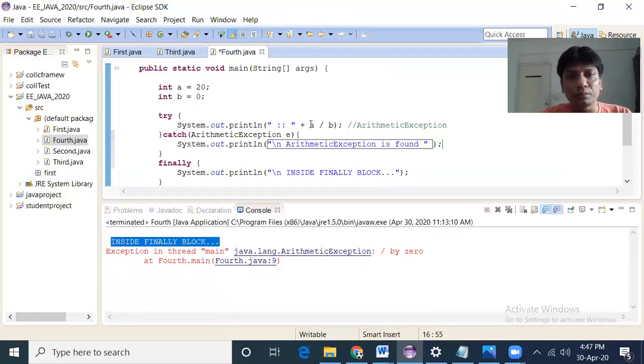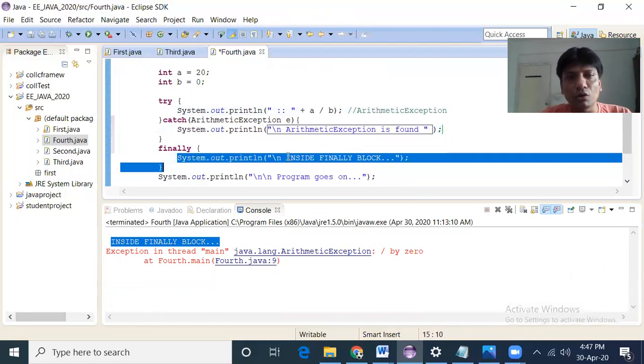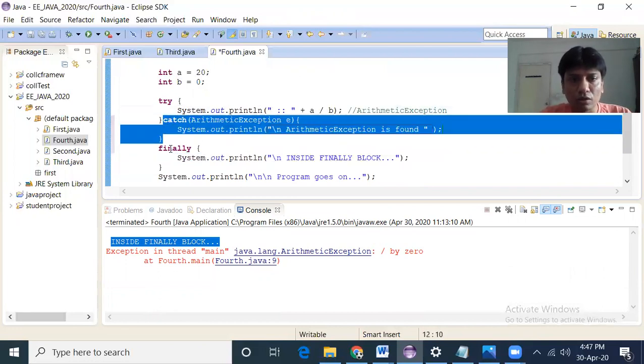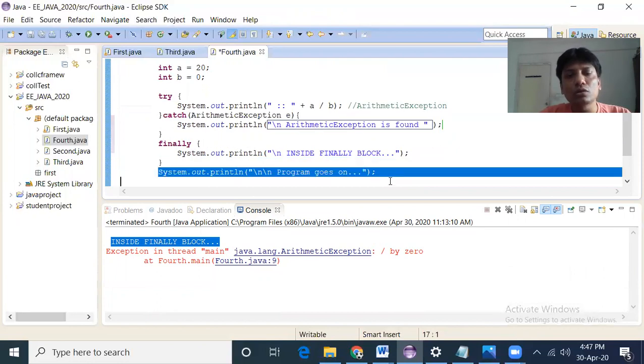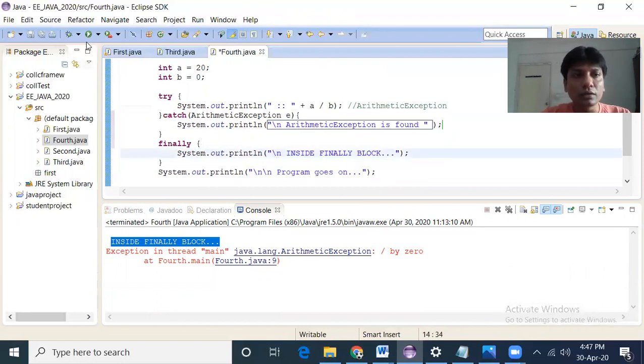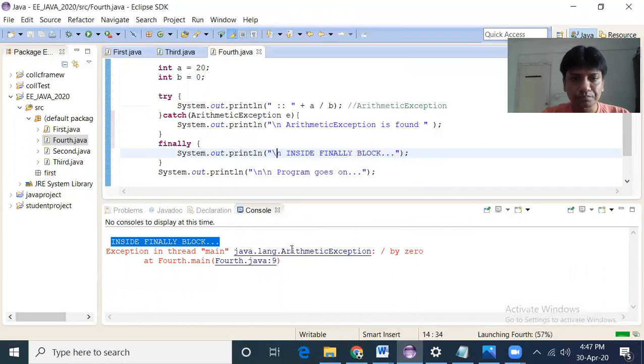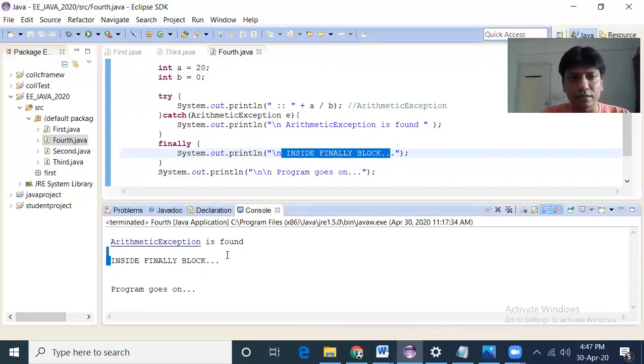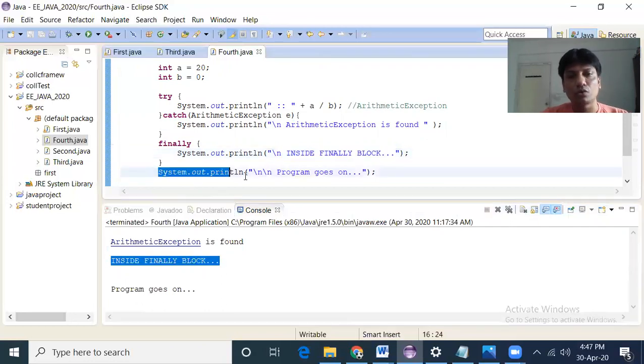So in this case, what will happen? With the divide by 0, the control will come here, this message will be printed, and then the finally block runs. Because the exception is caught by this catch block, normal execution will go on and the remaining program will continue. Let us execute this and see what happens. Arithmetic exception found, that is what we have done here, and then the finally block message, and then normal program execution goes on.